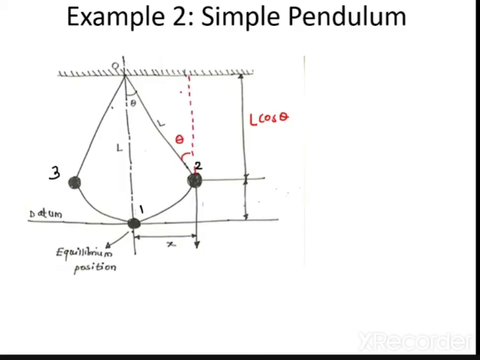This is theta. This is L sin theta again. This is H. Now H is equal to L into (1 minus cos theta). This we know that. So 3 and 2 are nothing but extreme positions. So that we have seen. Now basically you know how this theta is acting.